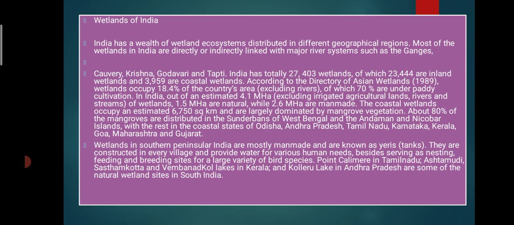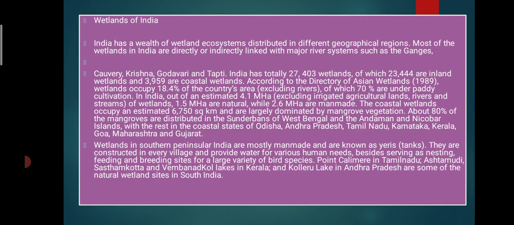The coastal wetland occupies an estimated 6,750 square kilometers, and is largely dominated by mangrove vegetation, about 80% of it, with the rest in the coastal states of Odisha, Andhra Pradesh, Tamil Nadu, Karnataka, Kerala, Goa, Maharashtra, and Gujarat.